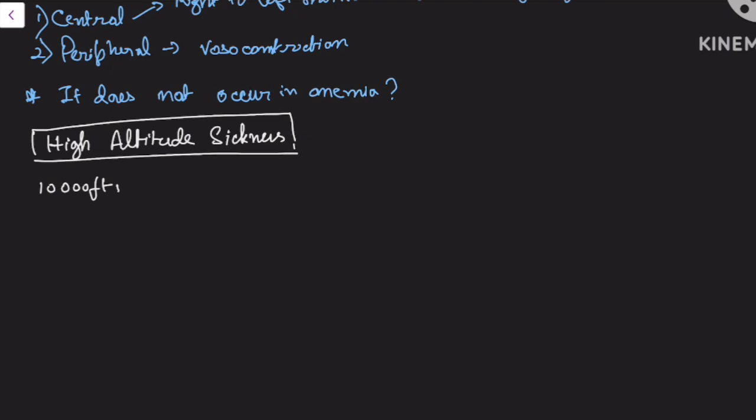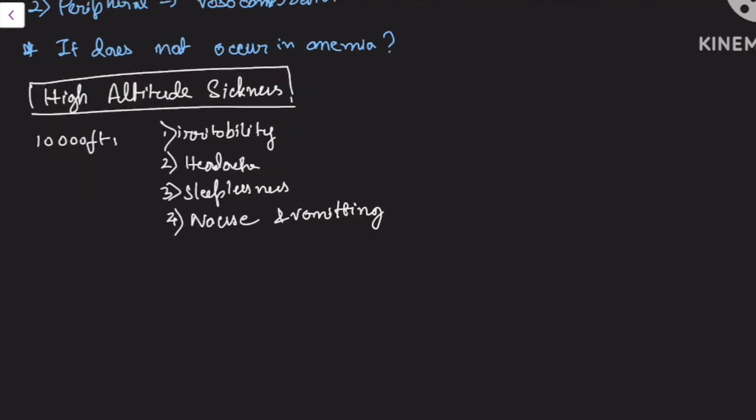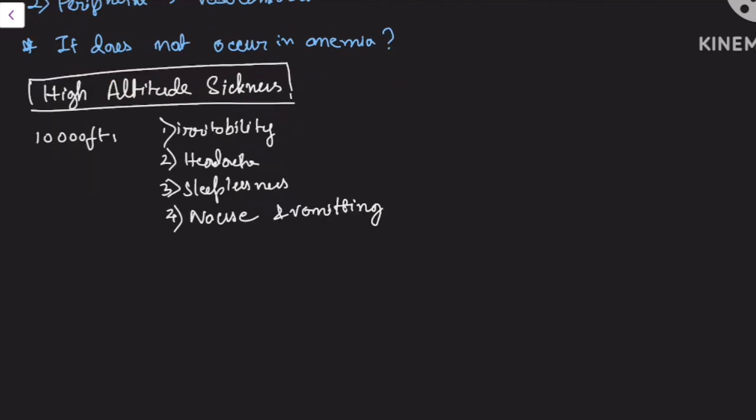So you might have experienced some symptoms such as, I'm giving the points: irritability, headache, sleeplessness, nausea and vomiting. Another is dyspnea. Dyspnea is what? Difficulty in breathing. The rest I think you can understand.